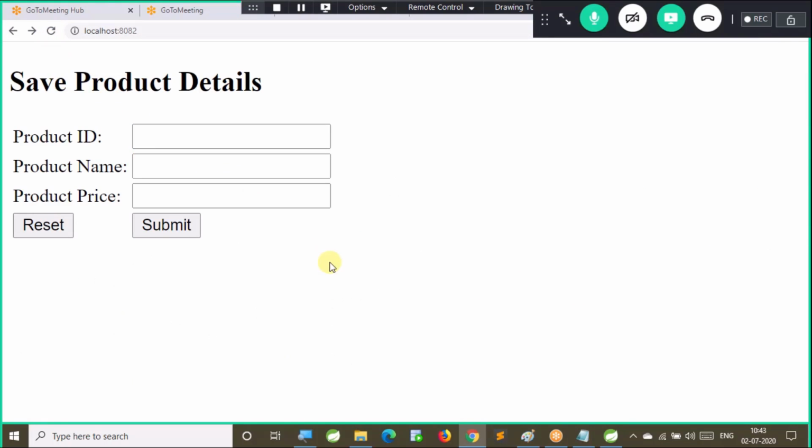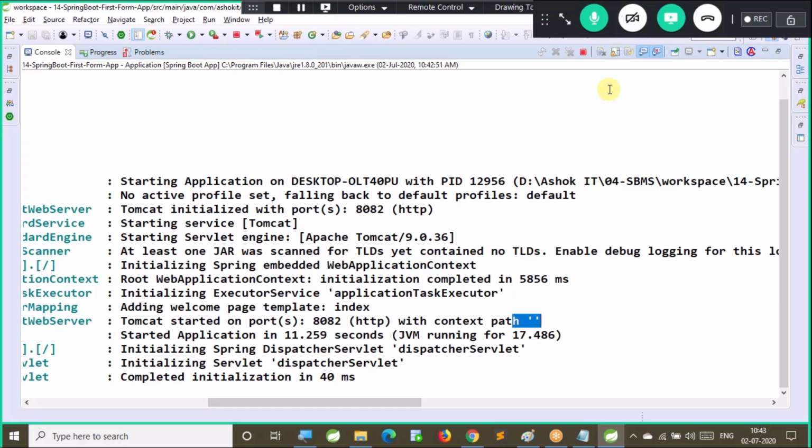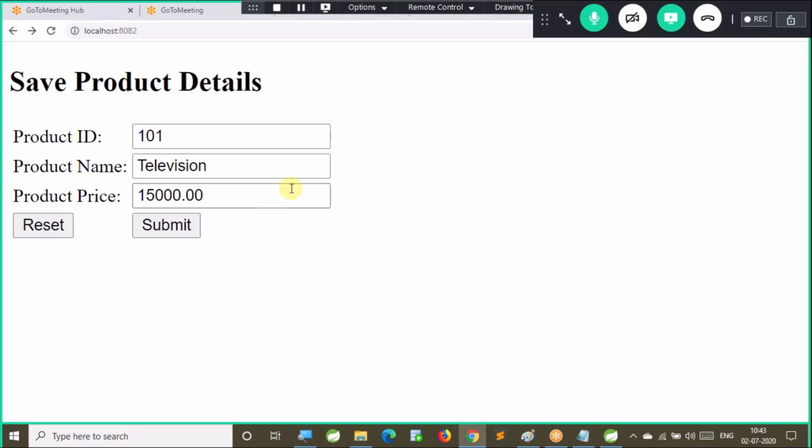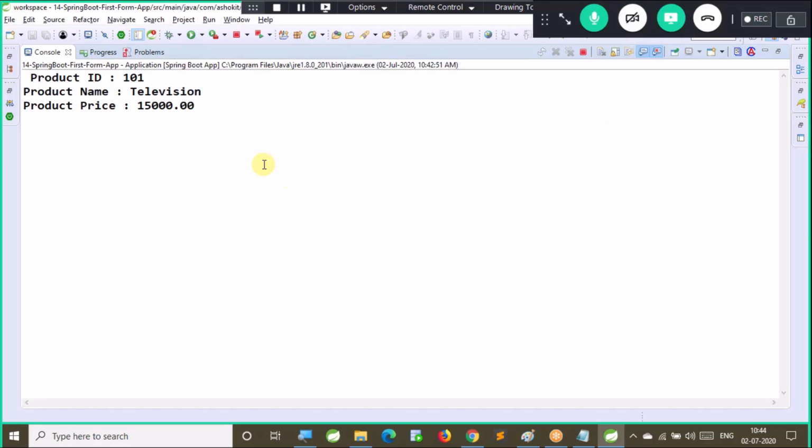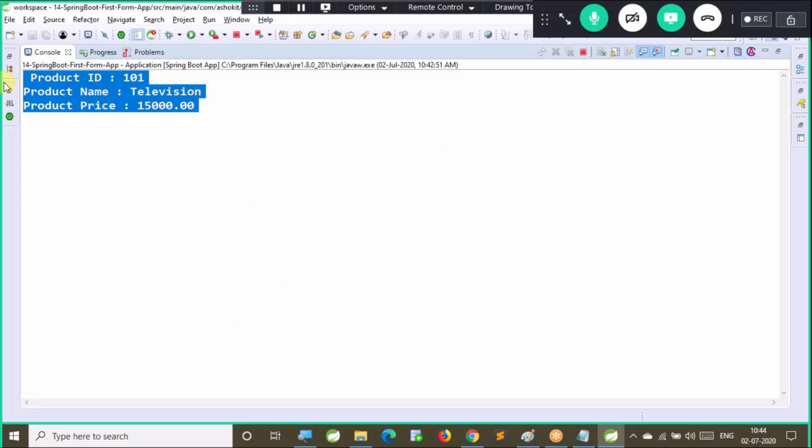Form is reloaded. Now enter some details. 101. Name is some television. Product price is some 15,000. Now let me clear the console to see whether form data is printing or not. My console is empty. Click on submit. Product saved to catalog successfully and go back. Now see, whatever data I entered in the form, we are able to capture in our Spring MVC controller by using HttpServletRequest.